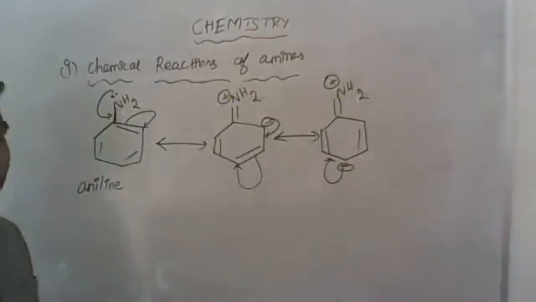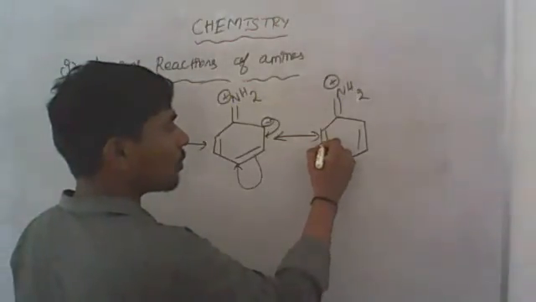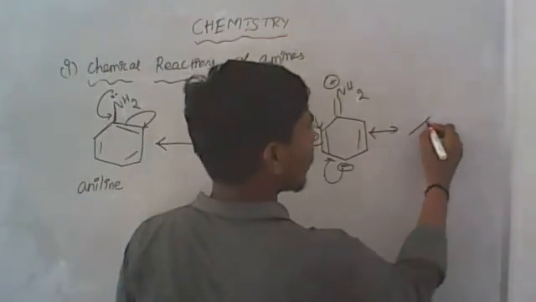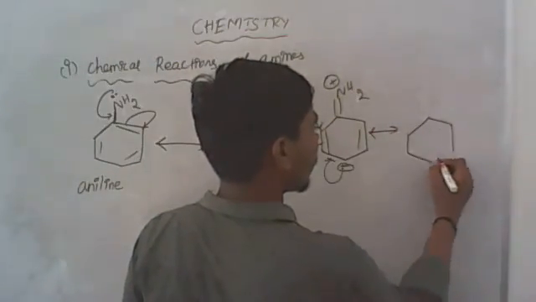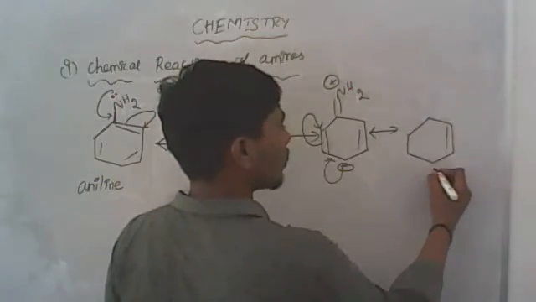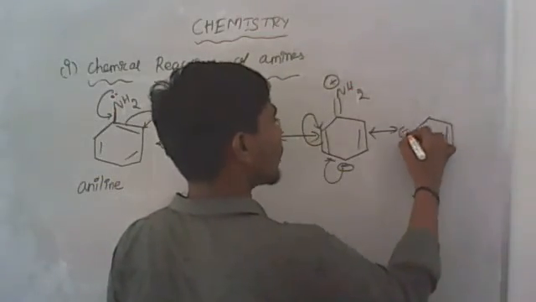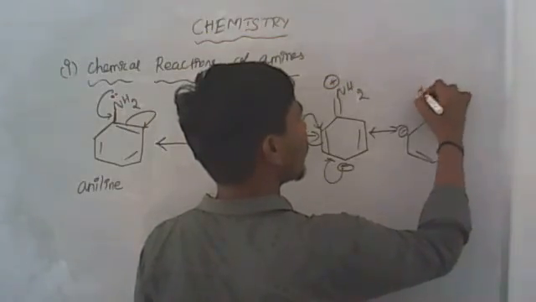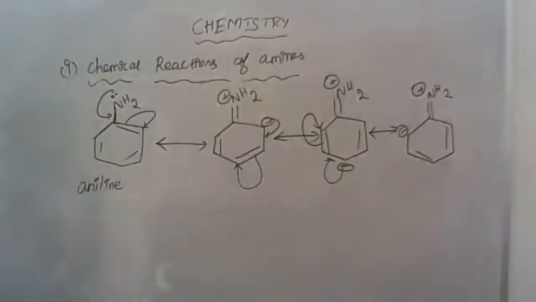When this bond moves, we get a double bond and a negative charge here, then the double bond to NH2 plus. This is what we get.